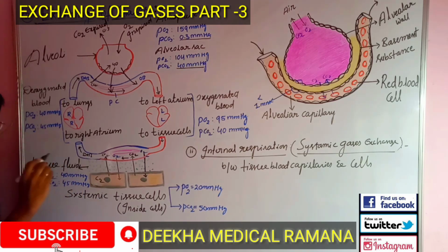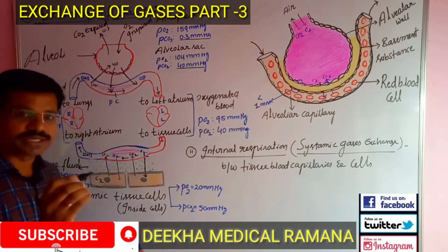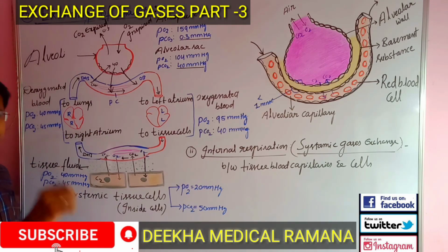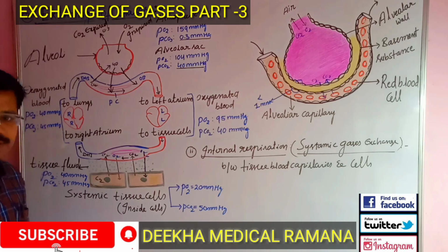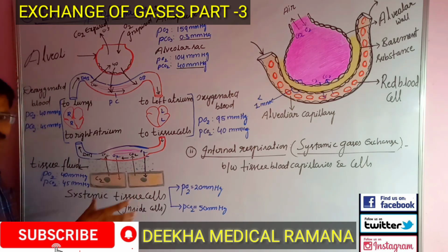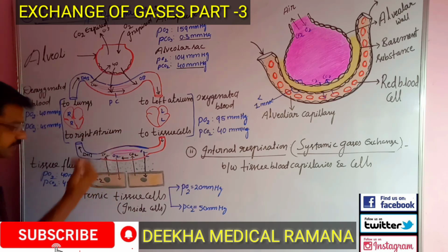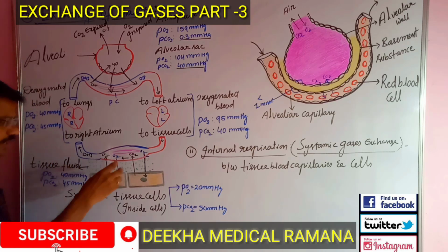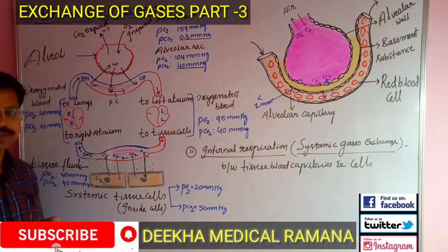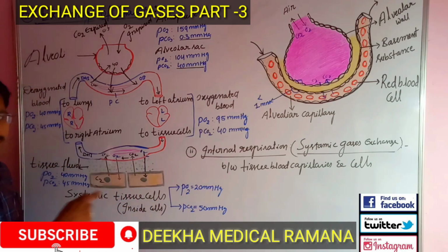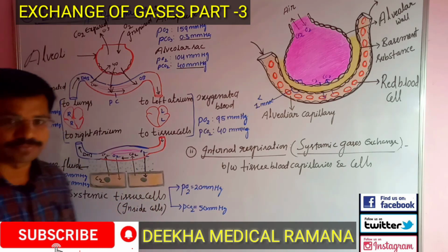When this 75% of oxygen is utilized by an individual, when the individual is going to vigorous activities or exercise, at that time body cells require a greater amount of oxygen, so the 75% of oxygen in the deoxygenated blood will decrease due to vigorous activities. That is a very important event in the exchange of gases and utilization of oxygen.